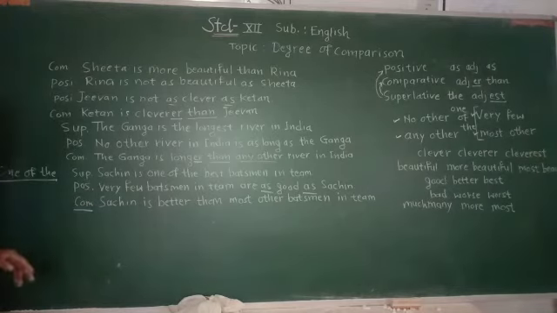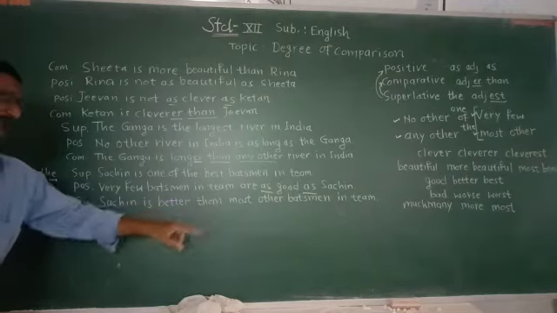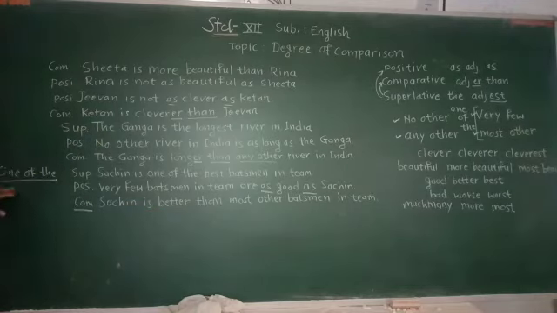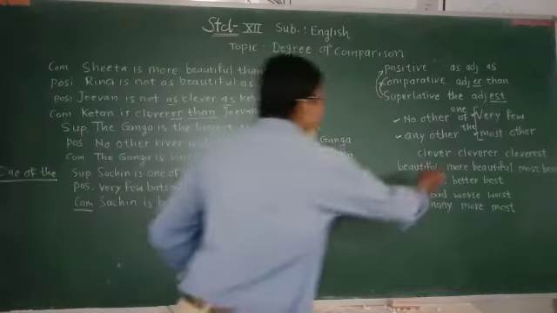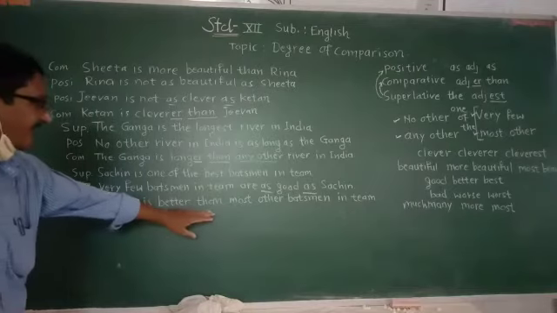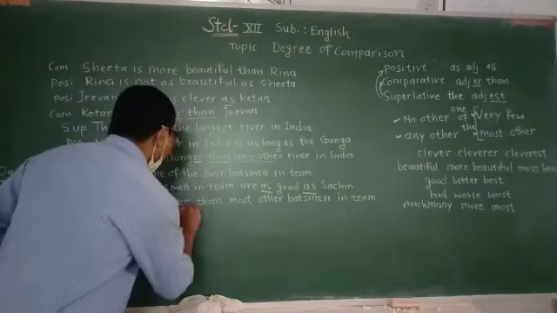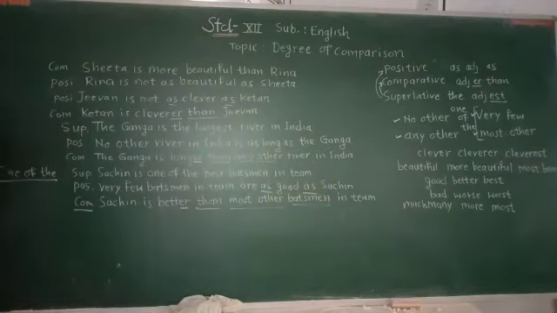Now we have to change it into comparative degree. We have to make the construction er than, and we have to use most other because it is one of the best structure. Sachin is better than most other batsmen in the team. In this way we can learn degrees.